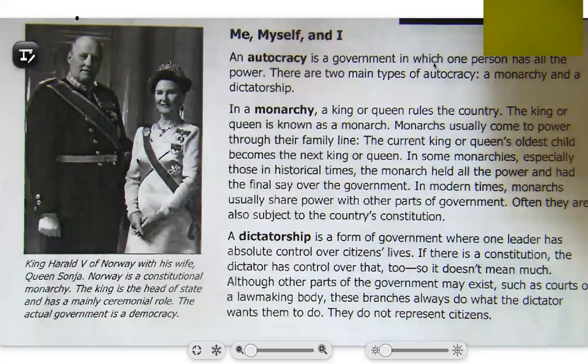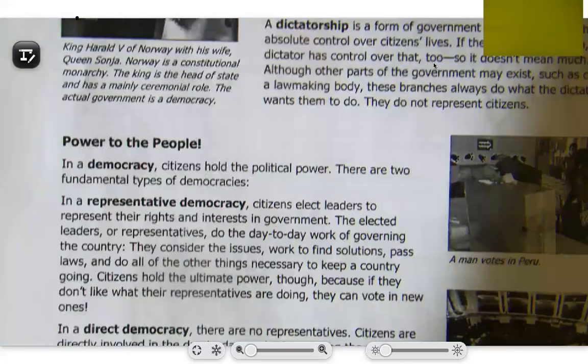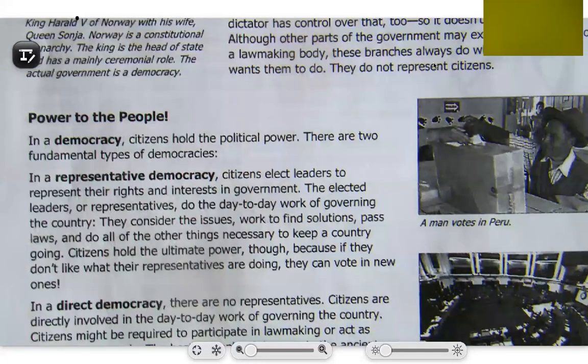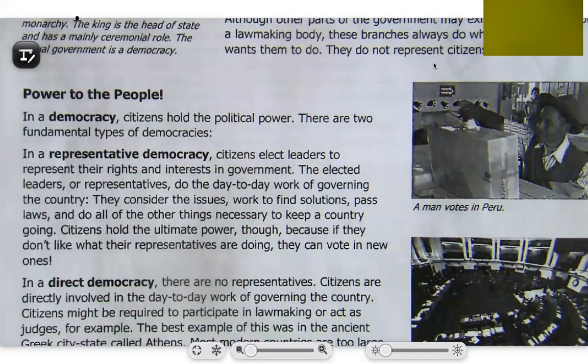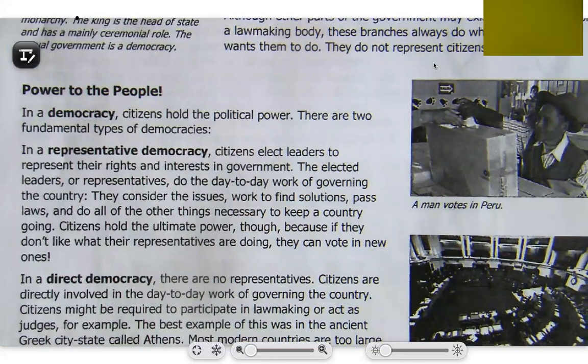So let's do power to the people. So power to the people talks about democracy, and then it's going to give us two examples. In a democracy, citizens hold the political power. There are two fundamental types of democracy. In a representative democracy, focus on that word representative, citizens elect leaders to represent their rights and interests in government.